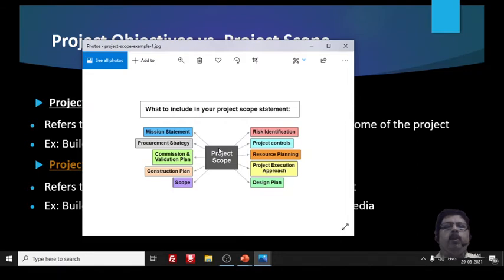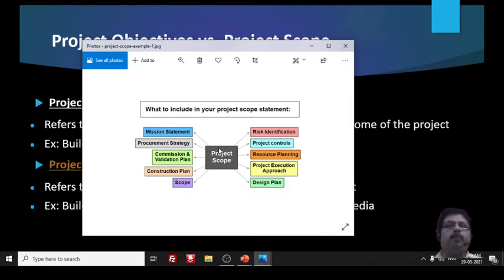Project scope will include a mission statement, then how you are going to procure the required materials or resources, that is what we call the procurement strategy, commissioning and validation plans, then the construction plan, meaning how you are going to construct this. As we go on in this subject, we will learn all these things one by one, so I don't want to go into detail here.